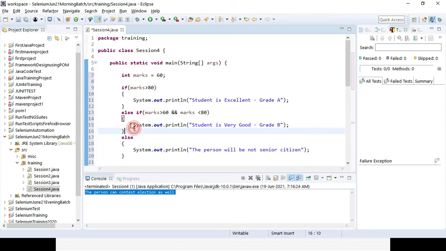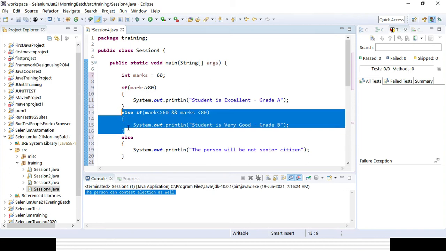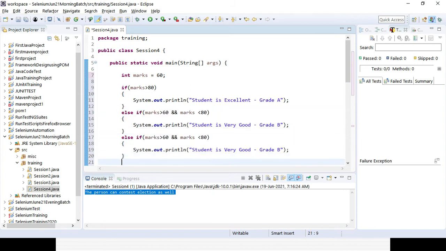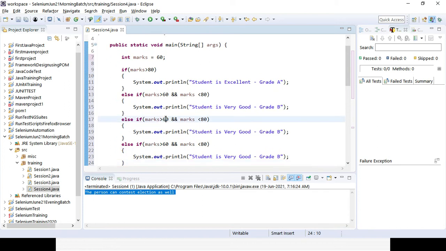Similarly I can use another else if, right? Suppose the student is securing marks in the 45 to 60 range. So student is good, grade C I can give.